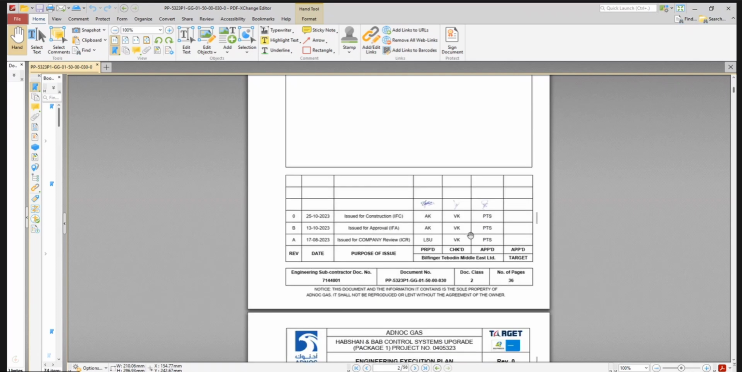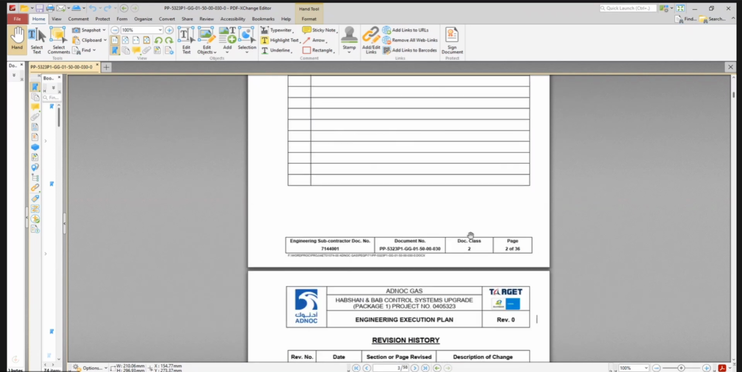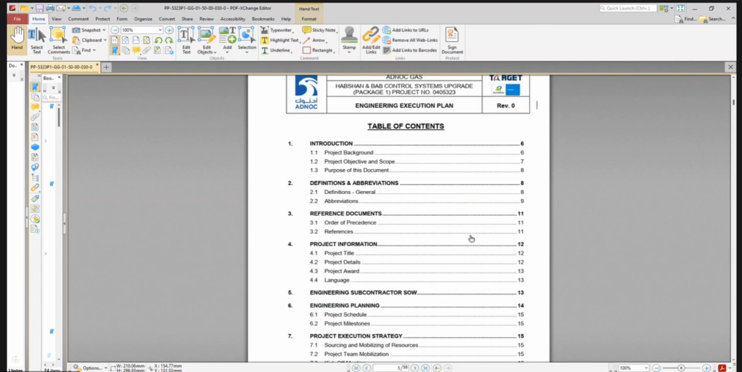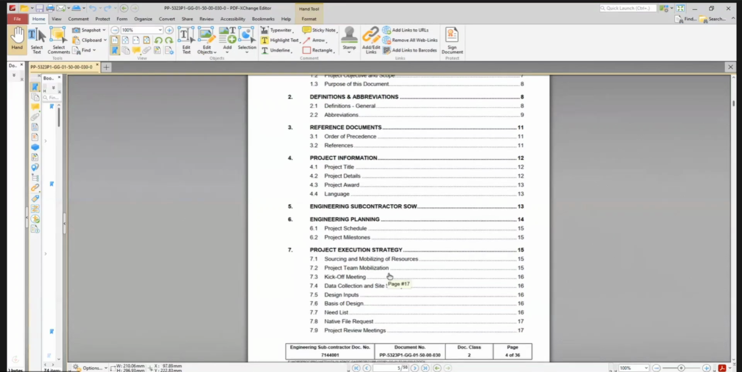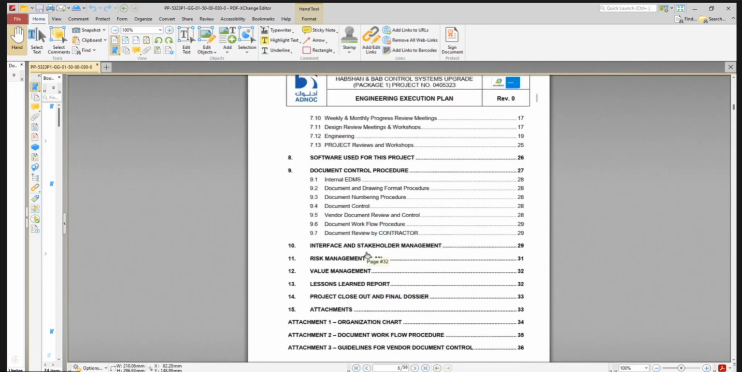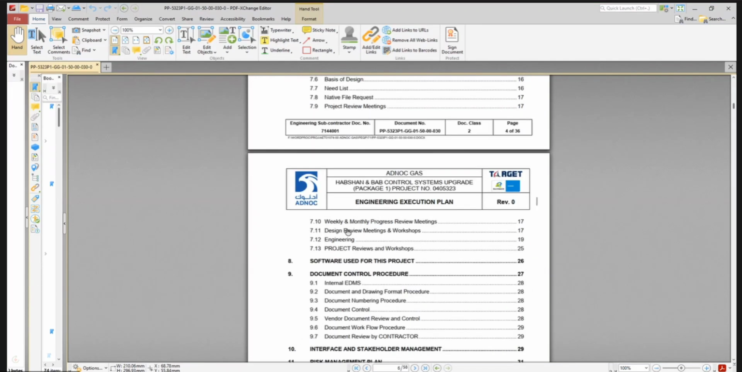Okay, so now we want to see the MOC procedure. You have a MOC procedure to identify all the management of change, and there is a risk assessment if there is any change. And do you have any DCA, change?